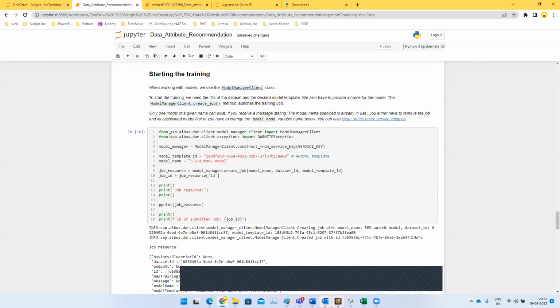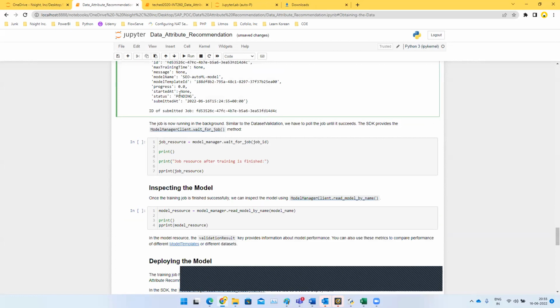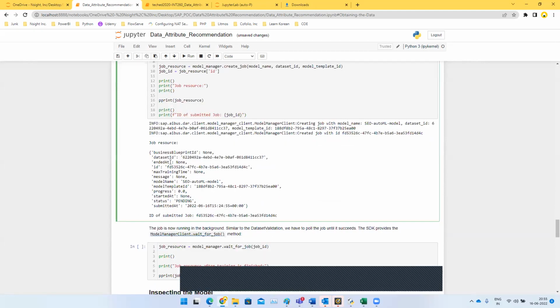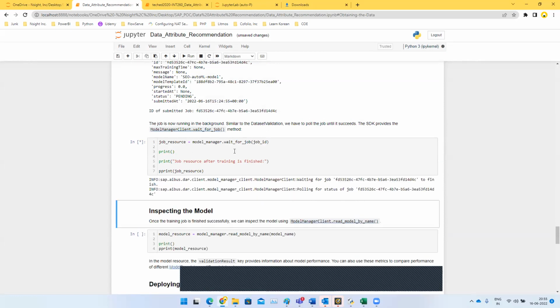In order to train the model, we have selected what model we are using, and we have passed in the resource ID for it. As you can see, it will give us the submitted job ID, and we will be using this job ID to train our model.